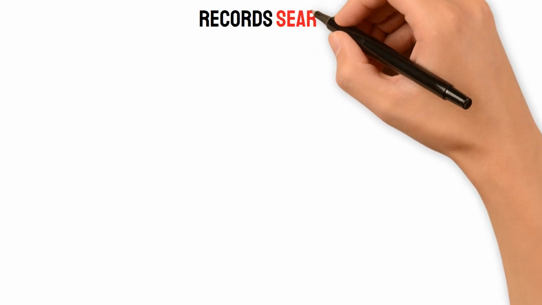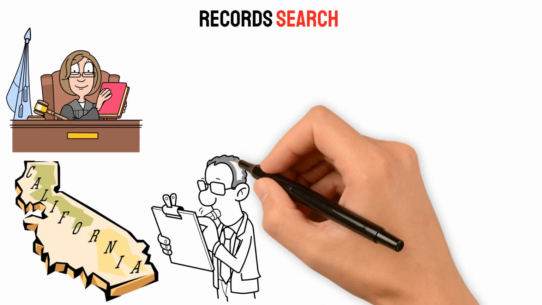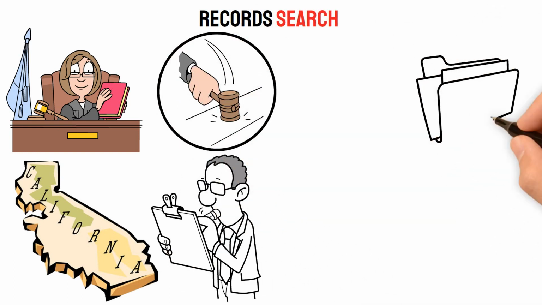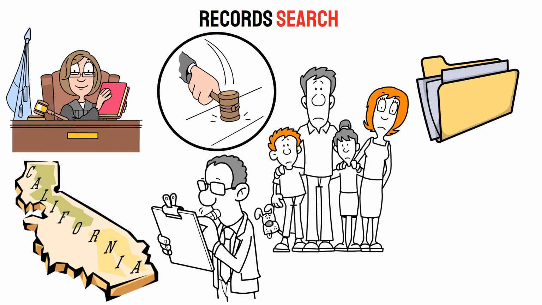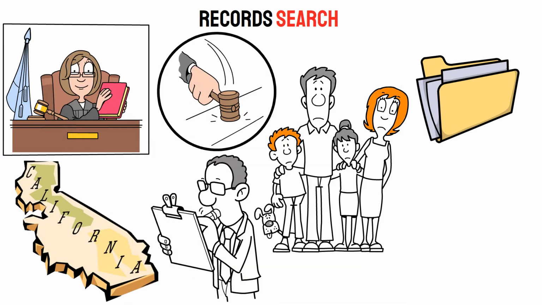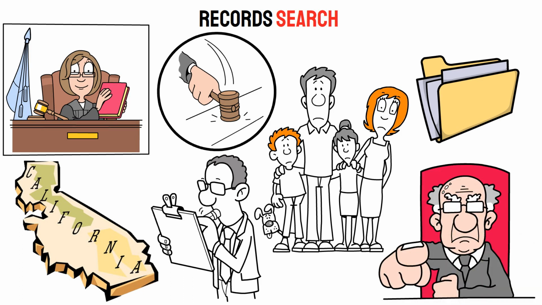Record search. In juvenile dependency cases in California, record searches are often conducted to gather information relevant to the case, including documentation related to allegations of abuse or neglect, social services involvement with the family, court proceedings, and other pertinent details. Here are key aspects of record searches in juvenile dependency cases.